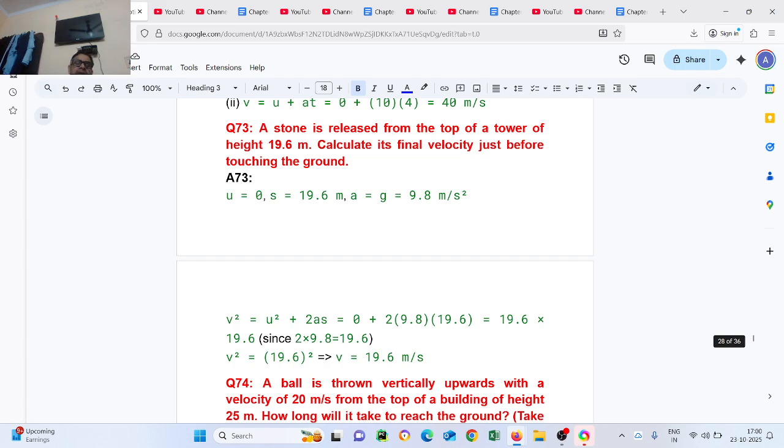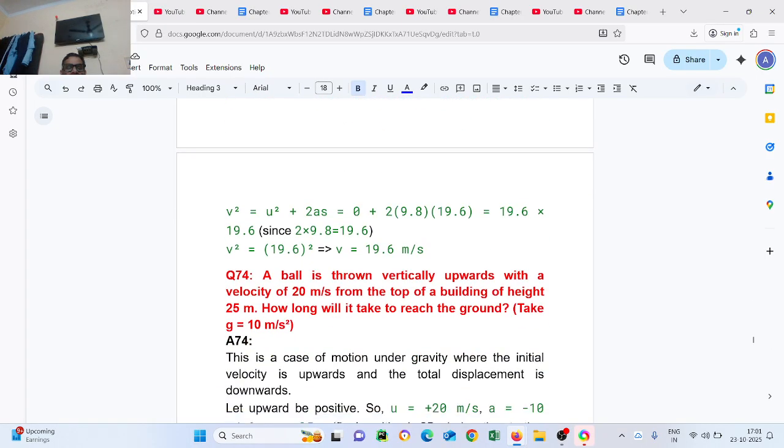Question number 73. A stone is released from the top of the tower, height 19.6 meter. Calculate the final velocity just before touching the ground. Given u equal to 0, s equal to 19.6 meter, a equal to g equal to 9.8 meter per second square. v square equals u square plus 2as. Put the values, you will get the answer.